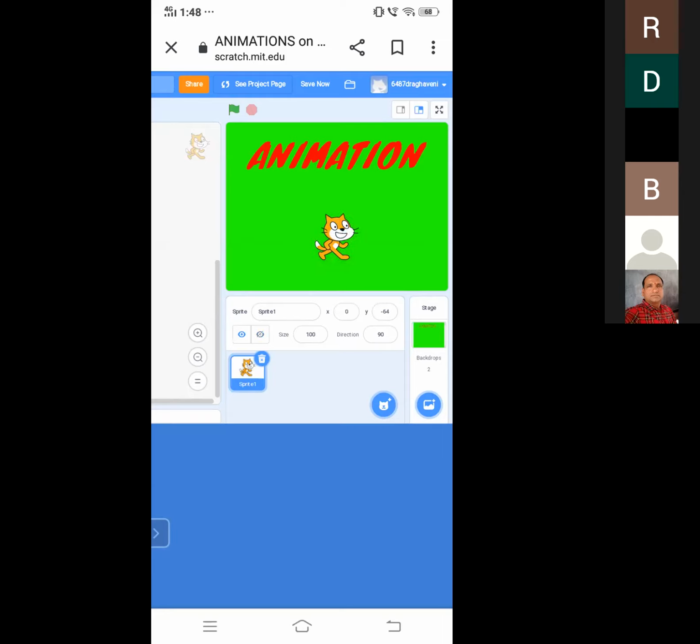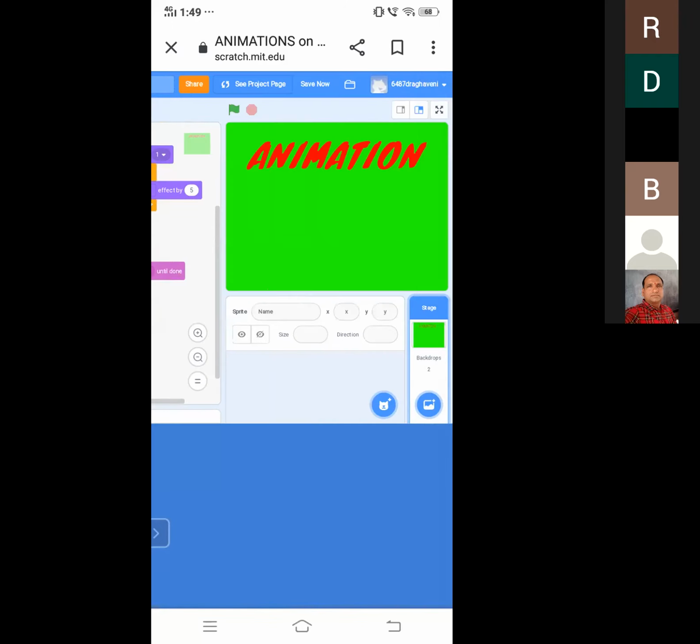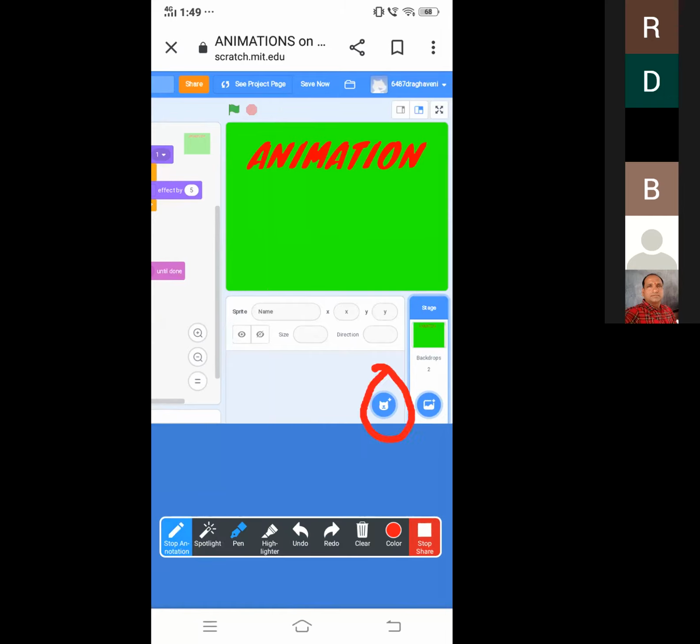Now I want to remove this sprite and use another sprite instead of this cat. How do I remove it? There are two options. If we long press, there is delete, and there is another option, remove. I am removing it. So this is the code for the backdrop. Now let us upload the sprite by clicking on this.